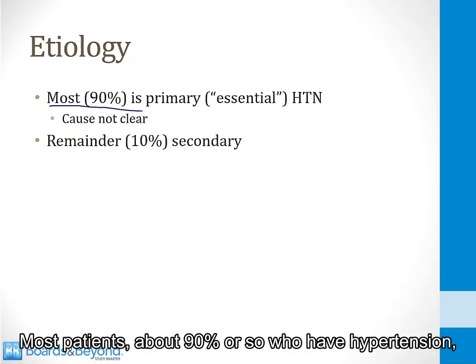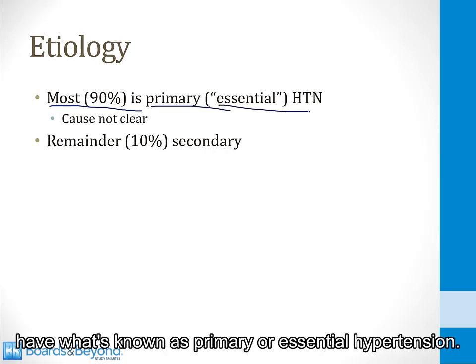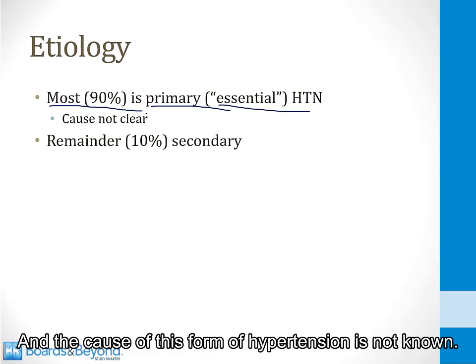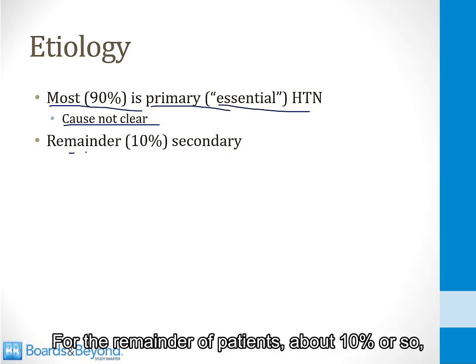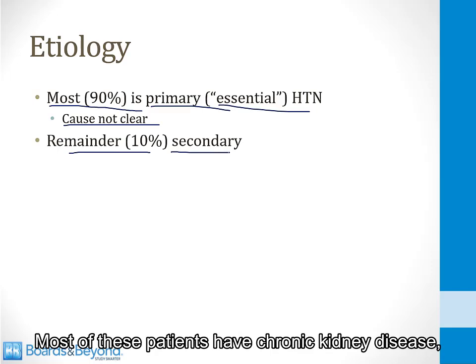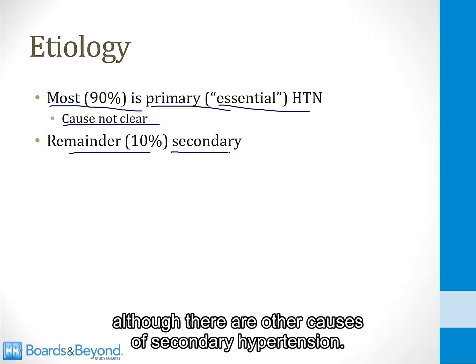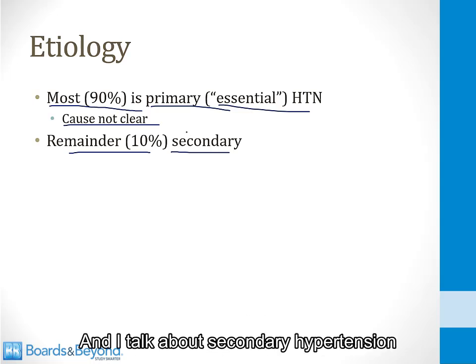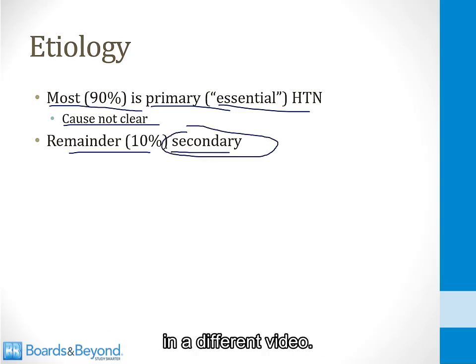Most patients, about 90% or so, who have hypertension have what's known as primary or essential hypertension, and the cause of this form of hypertension is not known. For the remainder of patients, about 10% or so, they have secondary hypertension. Most of these patients have chronic kidney disease, although there are other causes of secondary hypertension. And I talk about secondary hypertension in a different video.